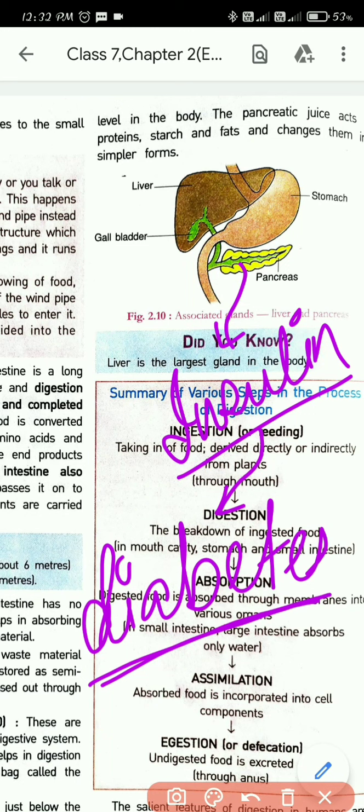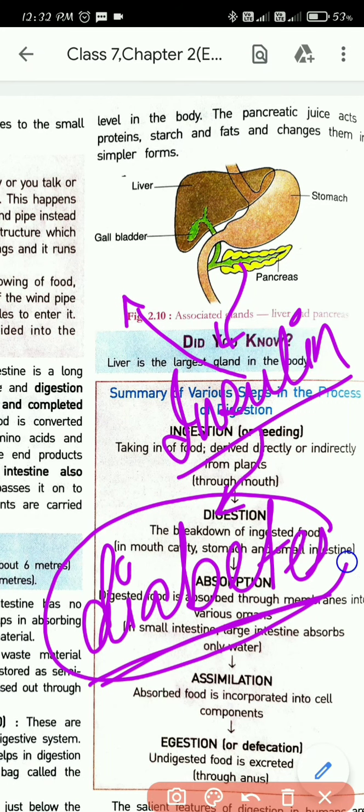So what is diabetes? Diabetes is caused when insulin is not being produced in our body. So the sugar in our body cannot be broken down further, and that is why the sugar level of our body becomes high and we get the disease known as diabetes. That is why insulin is very important. Now you see how the pancreas is important in our digestive system.